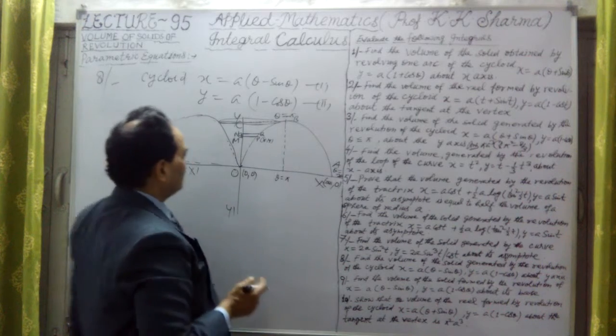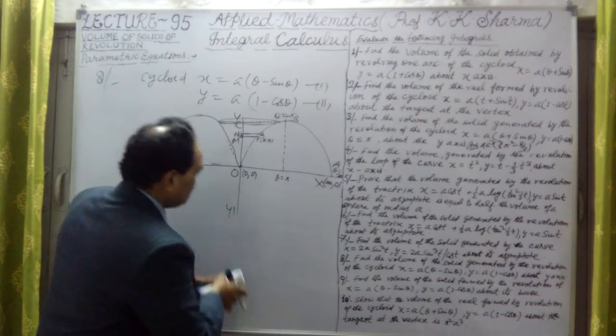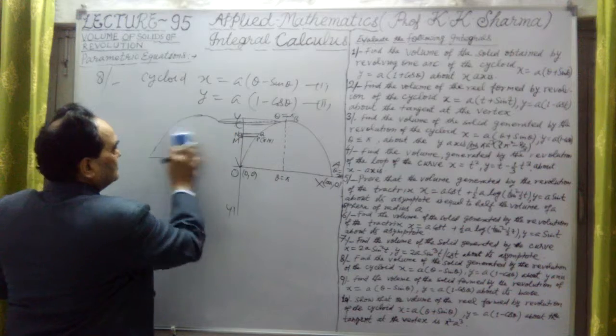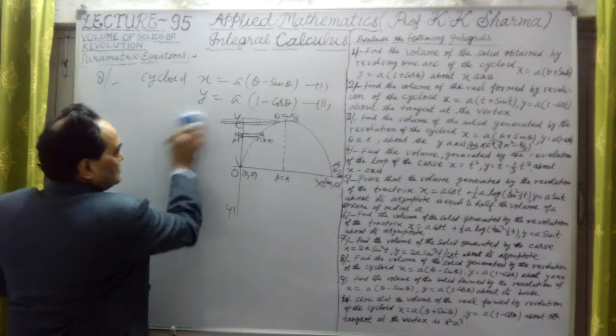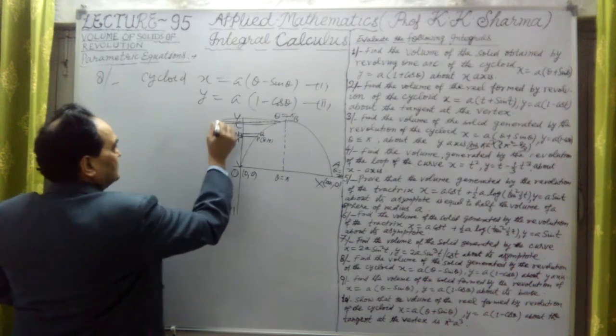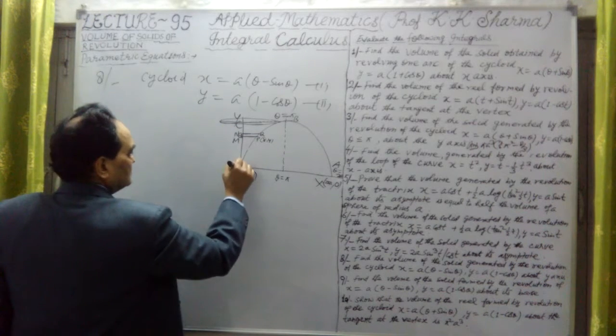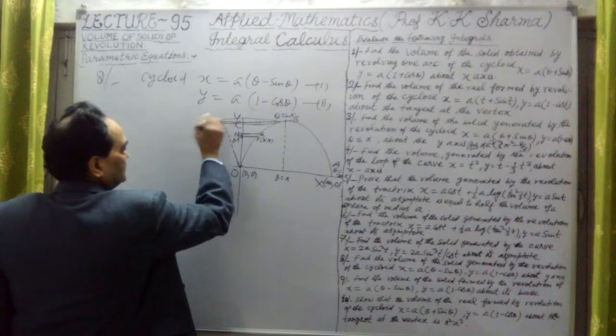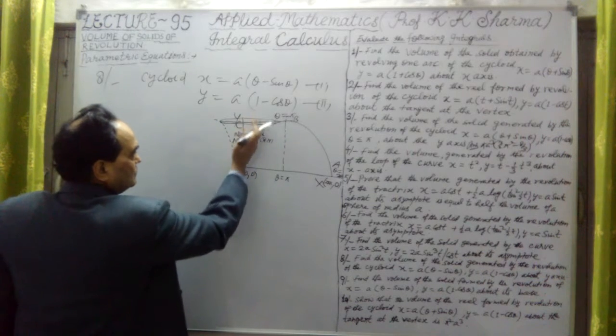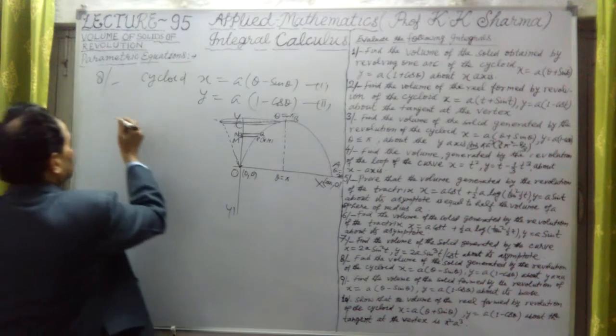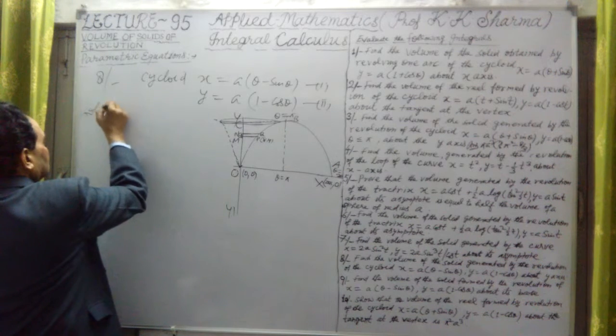Now let me write in words the question, the volume of the elementary strip and the limits, and after that we will solve it.